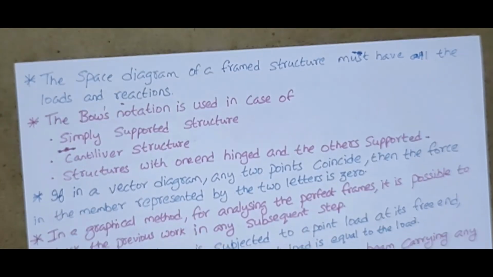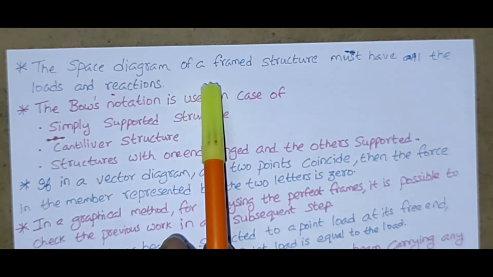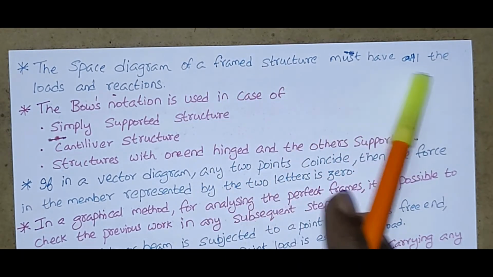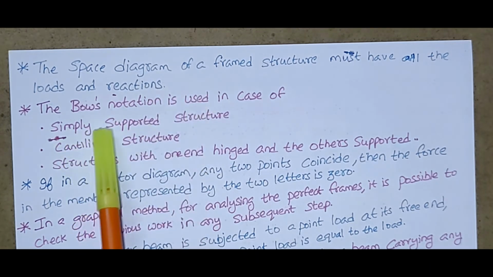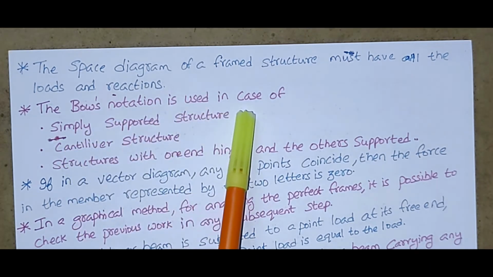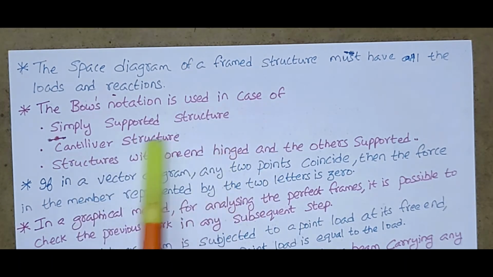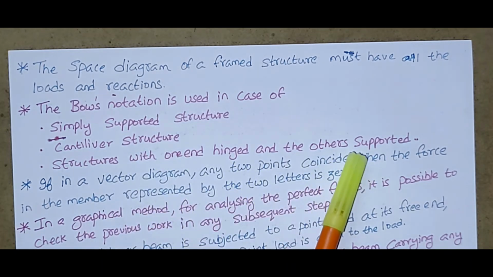Now continuing the same classwork, the space diagram of a framed structure must have all the loads and reactions. The Bow's notation is used in case of simply supported structure, cantilever structure, and structures with one end hinged and the other supported.